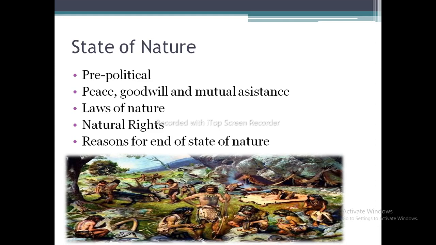There was a society, there was peace and goodwill and mutual assistance. People were not at all aggressive. They were sympathetic. They were compassionate, and there were the laws of nature. And what were the laws of nature? The laws of nature were those of equality, and there were reason and justice.